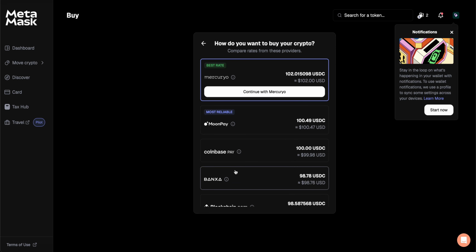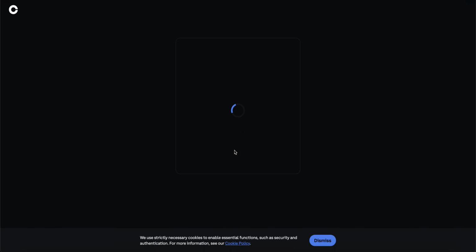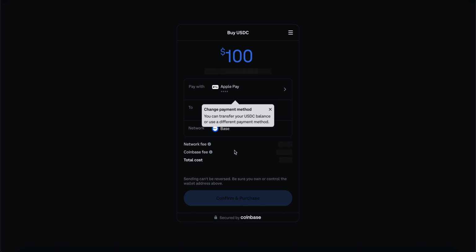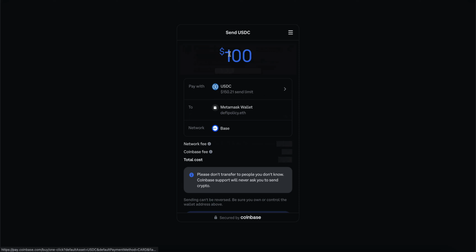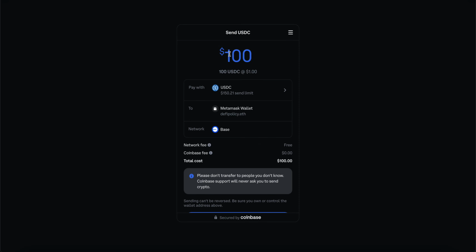I'm going to be selecting Coinbase. Coinbase acts as a bridge between my bank account and my self-custody wallet. In this demo, I'm going to be taking $100 of stablecoins from my Coinbase account and moving it into my self-custody wallet. In order to do this, I need to transfer money from my bank account to Coinbase, buy USDC on Coinbase, and then send it to my self-custody wallet.